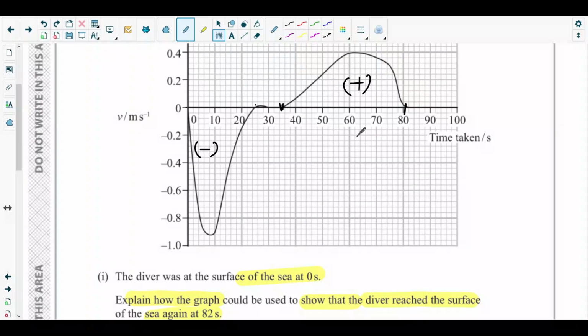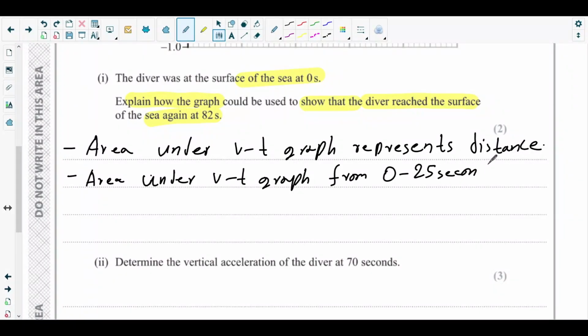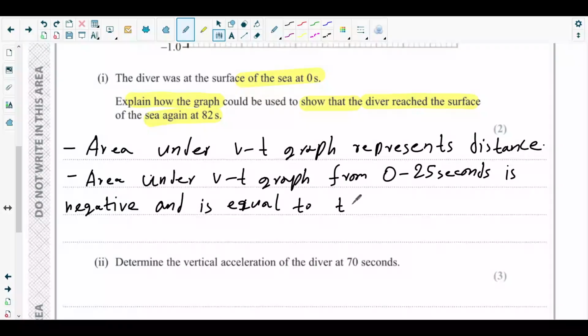0. That's it. So what we will write here, area under velocity time graph from 0 to how many seconds? 25 seconds is negative, and is equal to the what?